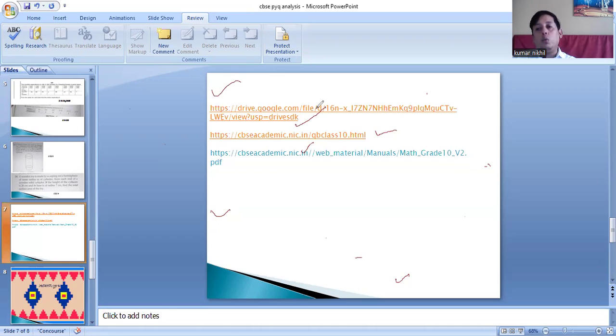Also, you don't need to buy any book for the case-based study, because many types of case study questions have already been provided on cbseacademic.nic.in, that is the CBSE official website. So go ahead, go through these links and just solve those questions. If you are able to solve all those questions, it is pretty sure that you are going to get those 12 marks, which is case study questions. That will be free for you.